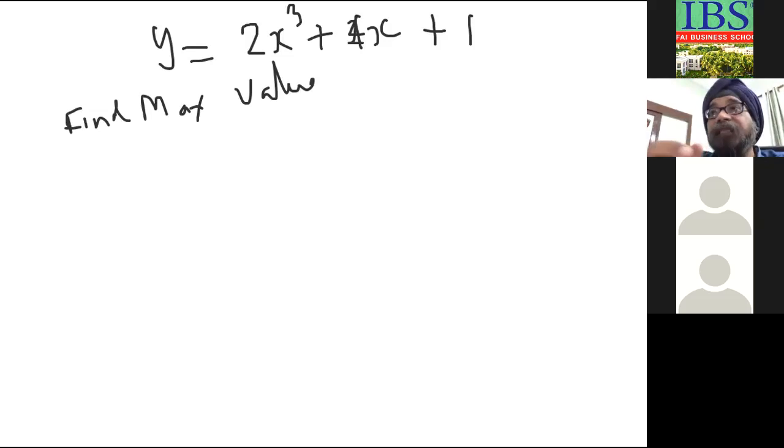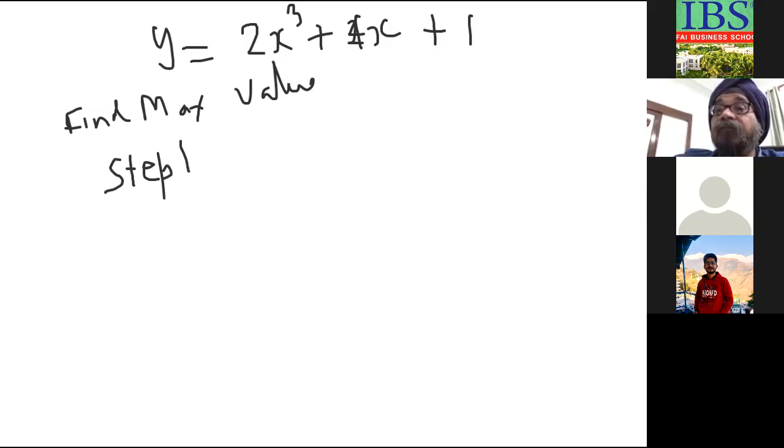For finding the maximum or minimum value of any function given to you, the method is as follows. Step 1: find dy by dx, and put it equal to 0.